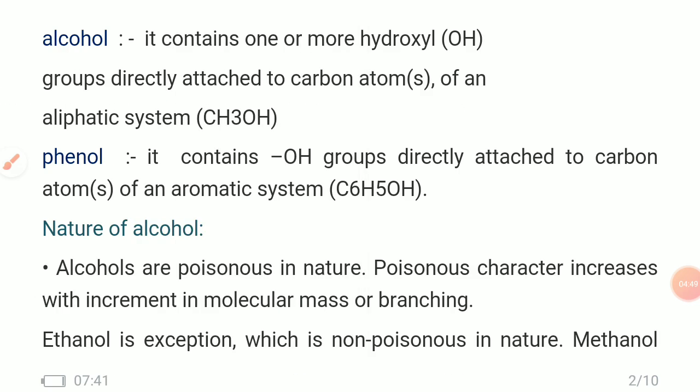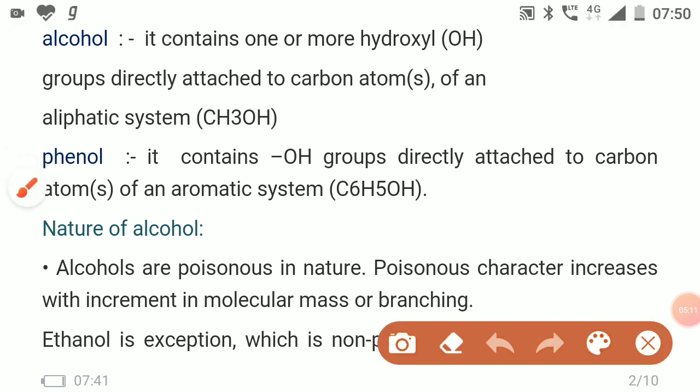Then we learn about the definition of alcohol. Alcohol contains one or more hydroxyl or OH groups that are directly attached to the carbon atom of the aliphatic system.